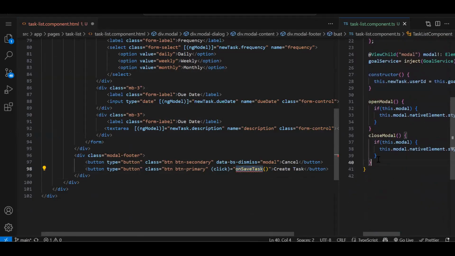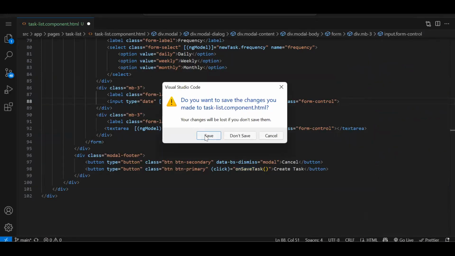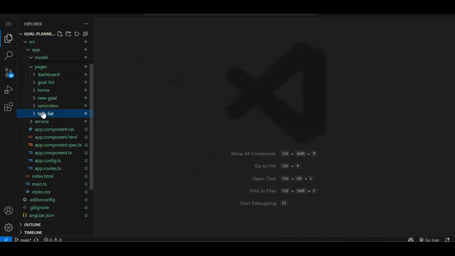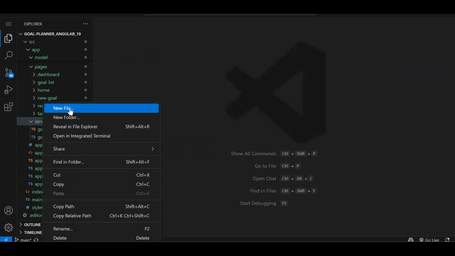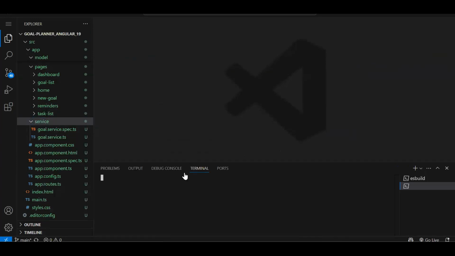Let's create this function. Now, as I said in the starting, let me just save it. Based on the project complexity and how many models you have, you will be creating one service or you can create multiple services also. But again, this is just a small POC we are doing. It's not a POC, it's an actual working product, but I'm doing it for YouTube. So we can say a POC, but I will create one more service dedicated for the task. Whatever things I'm going to need for the task, I will put into that respective service. But it's not necessary. In a single service also, you can create the function, because as the project is small, instead of creating another service, you can do the same thing over there also.